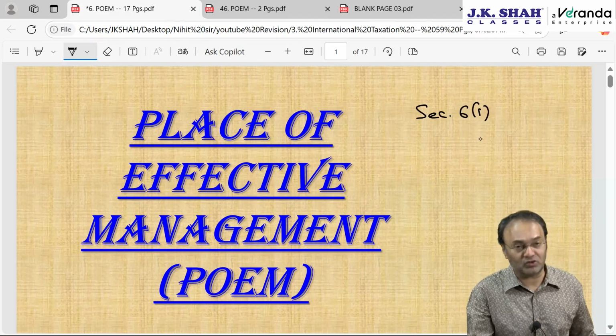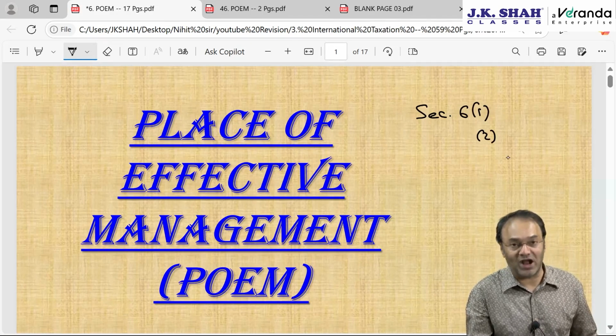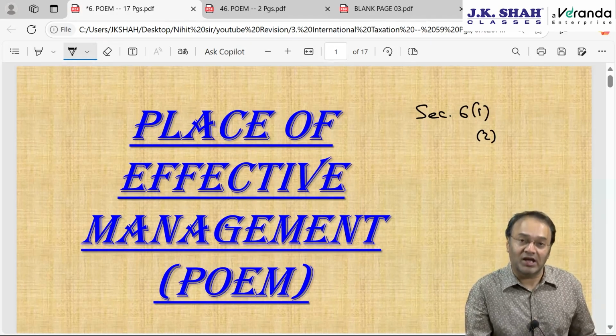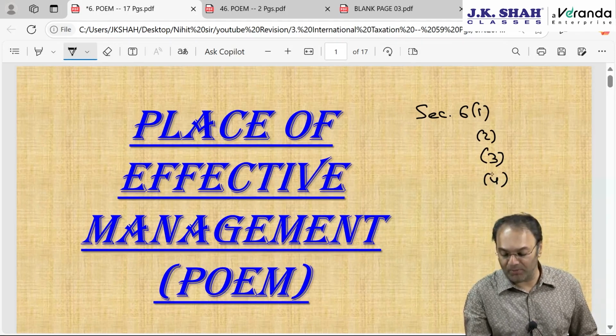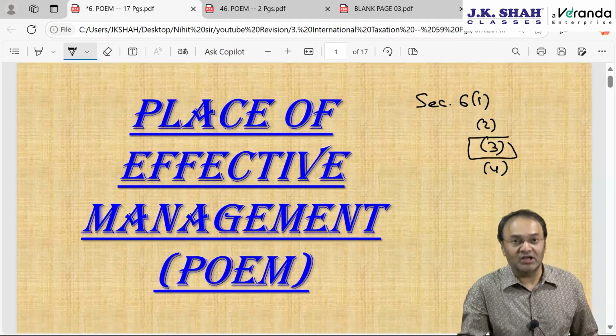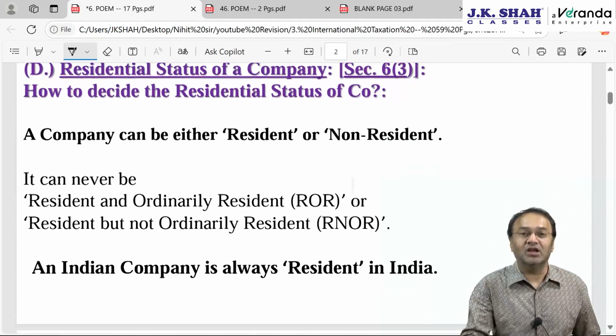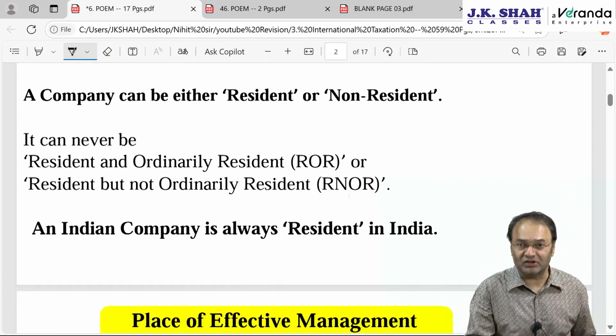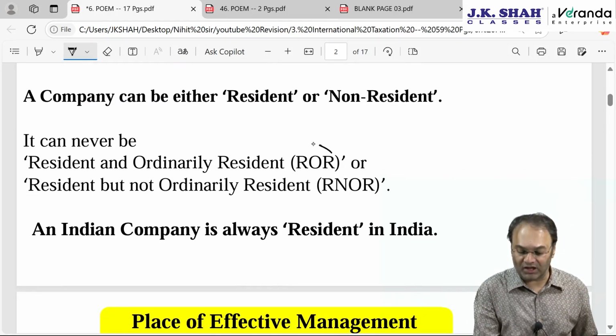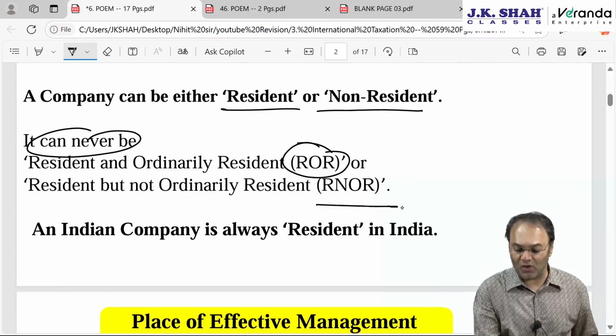6.1 was for individuals, 6.2 was for HUF, partnership firm, LLP and AOP. 6.3 is for companies and 6.4 was for every person other than the above. So section 6 clause 3, place of effective management for a company. As far as the residential status of companies is concerned, we know pretty well that a company can be either resident or non-resident. It can never be ROR or NOR.